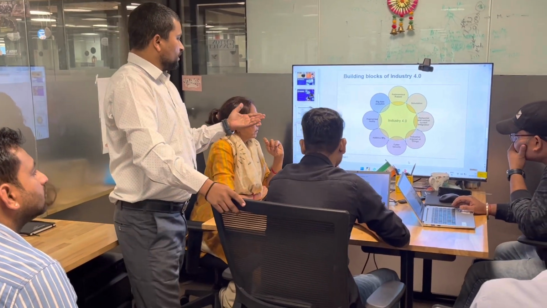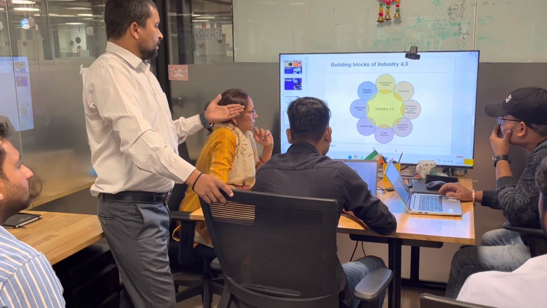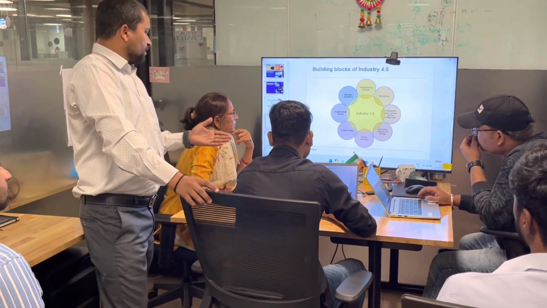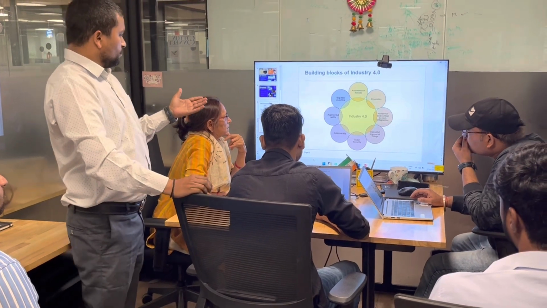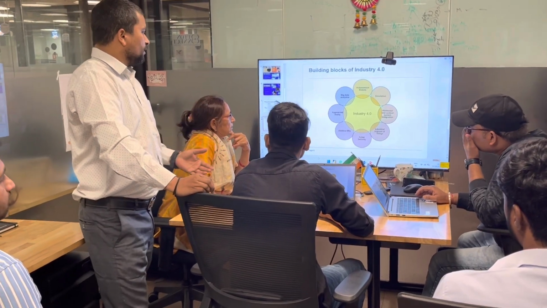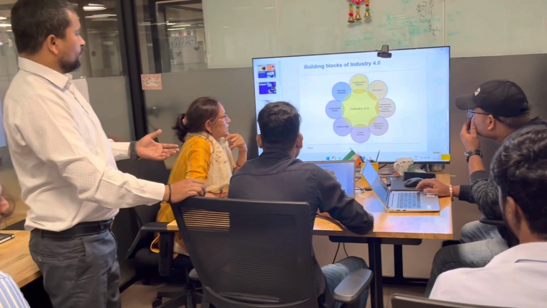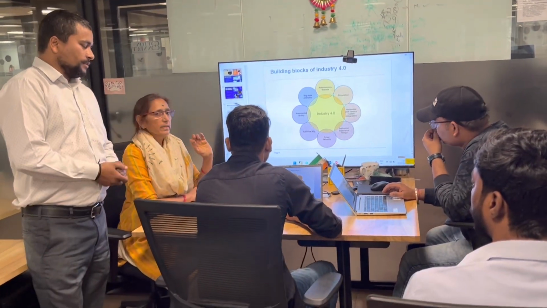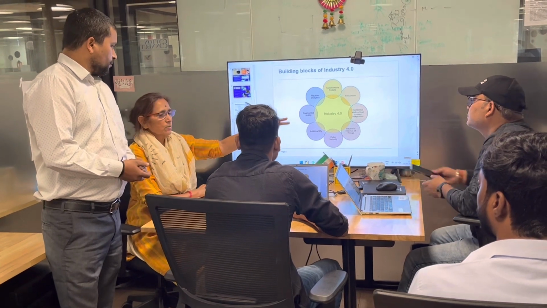And the Industrial Internet of Things, cyber security, additive manufacturing, augmented reality, and big data analytics. These are the different aspects of Industry 4.0.